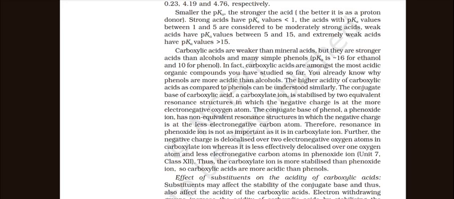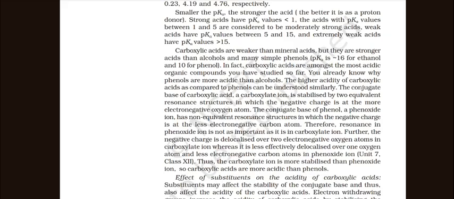The smaller the pKa, the stronger the acid, and the better it is as a proton donor. Strong acids have pKa values less than 1. Acids with pKa values between 1 and 5 are considered moderately strong acids. Weak acids have pKa values between 5 and 15. Extremely weak acids have pKa values greater than 15.